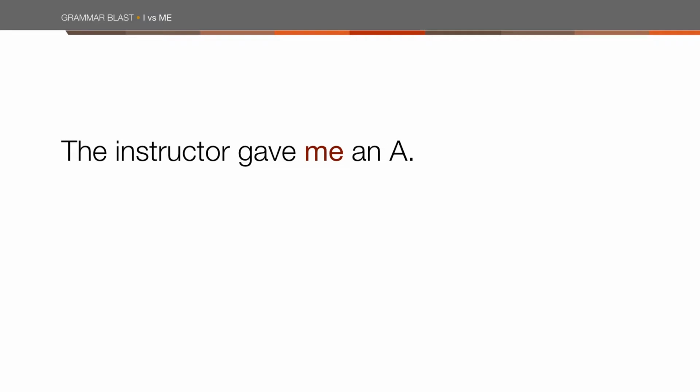Me is an object pronoun. You use me when the action is being done to you or when you use a preposition. Prepositions are words like over, in, beyond, through, and we'll cover those in Module 4 when we talk about revision. For instance, in this sentence, the instructor gave me an A. Me is the object of the verb gave.